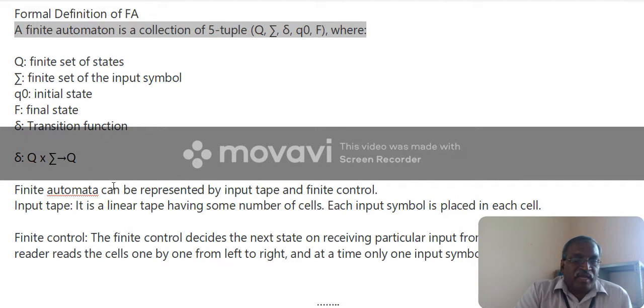A finite automaton can be represented by an input tape and a finite control. The tape is a linear tape. Suppose this is a state q. After consuming an input symbol, it moves to some other state.